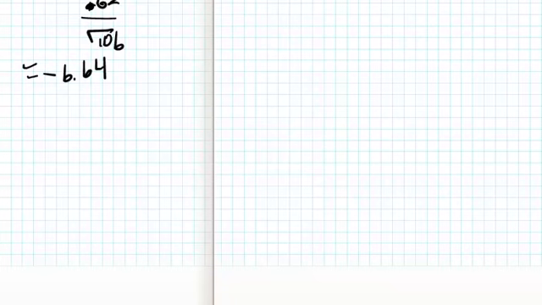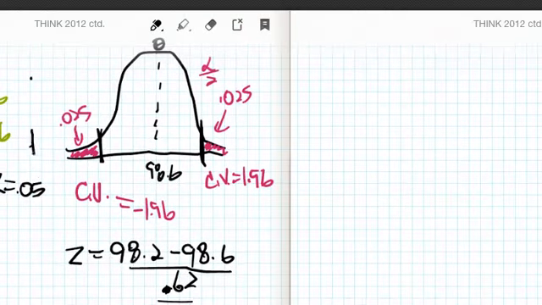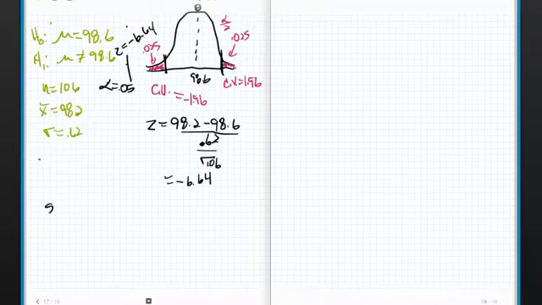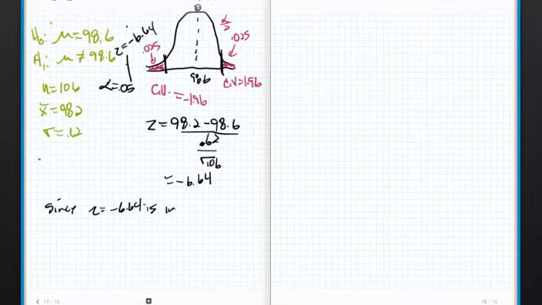So what do I do? Well, if the critical value is negative 1.96, negative 6.64 is way over here. This is like z equals negative 6.64. All right? Now I'm going to show you a little trick here when we get to the p-scores, but for now, just look at it. It's real simple to tell. Since z equals negative 6.64 is in the critical region,